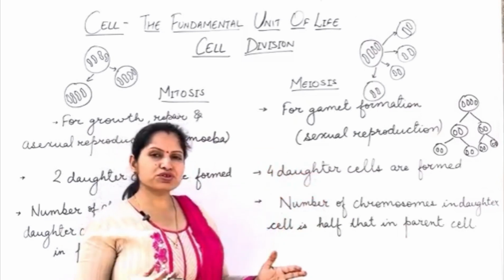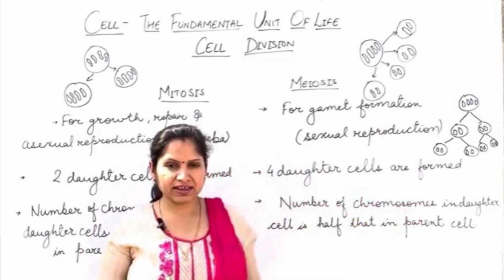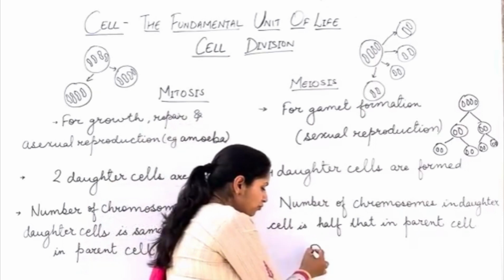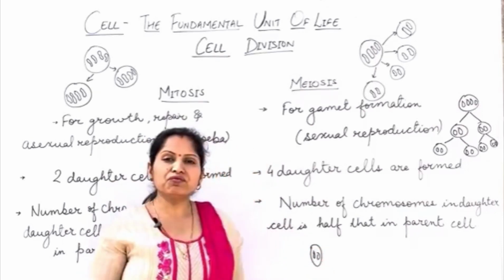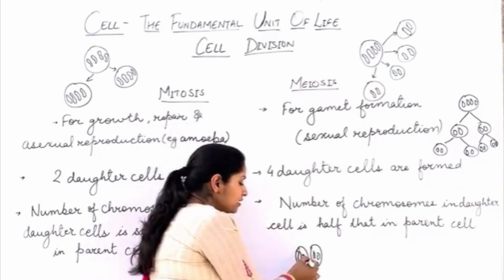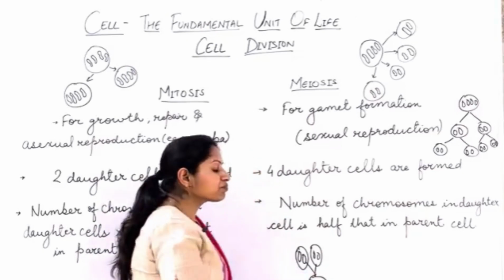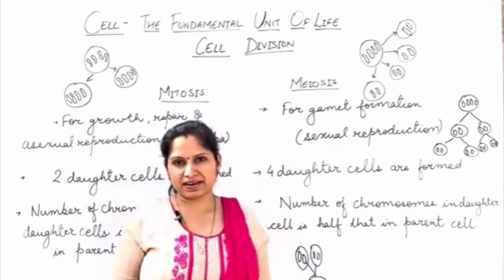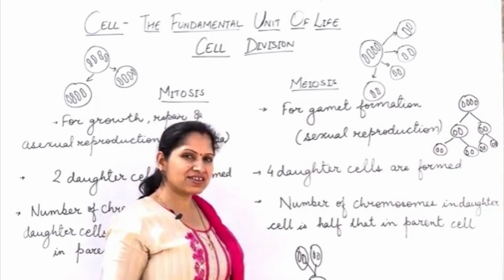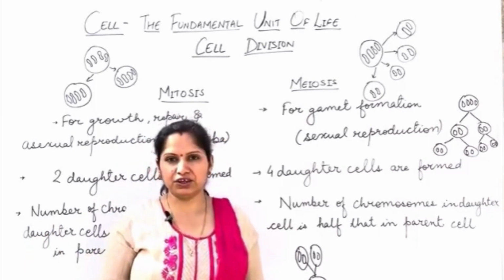And how will the number of chromosomes be restored later on? I told you that if we take the example of pollen grains and ovum in case of plants, a pollen grain will have half the number of chromosomes, and that will fuse with an ovum that also has half the number of chromosomes, and when they fuse together, they produce a single cell that has the same number of chromosomes as the original parent. This process is known as fertilization, and it restores the original number of chromosomes that are present in an individual.